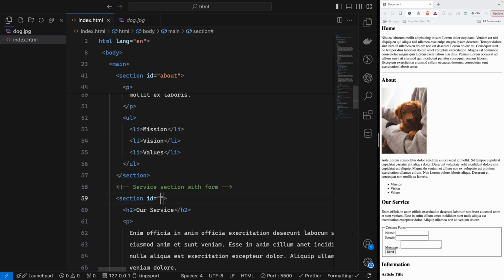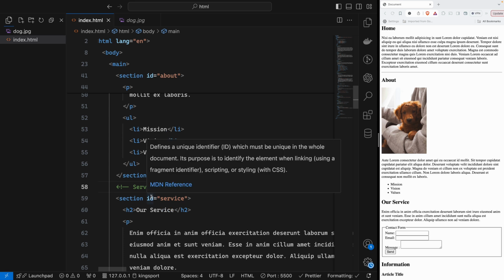The id attribute is unique in the whole document. It cannot be duplicated. It's very important.